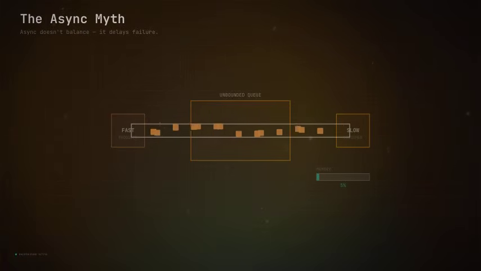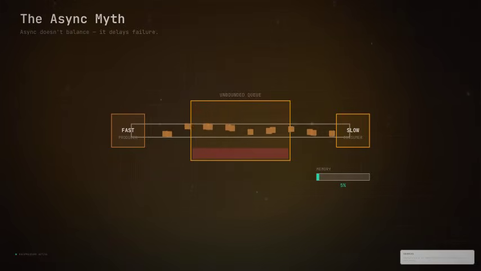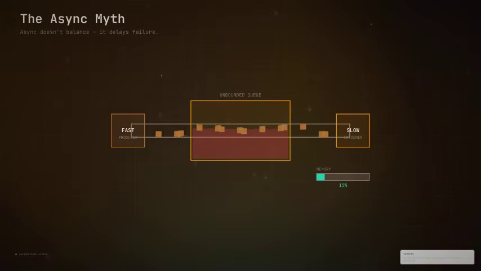Making a pipeline asynchronous does not make it self-balancing. Pair a fast producer with a slow consumer and pressure builds immediately. Without back pressure, that pressure hides in an unbounded queue.